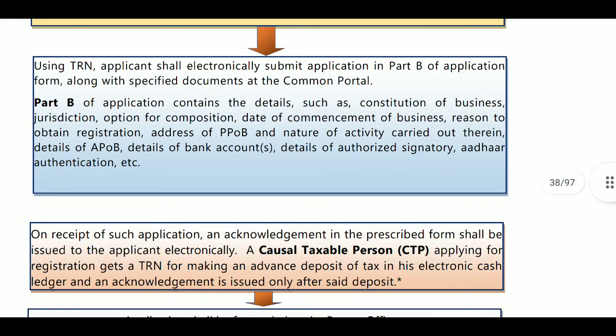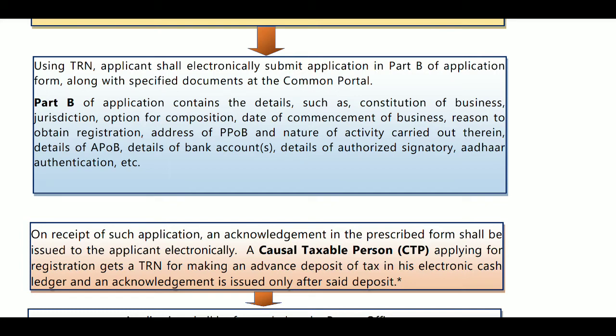Next, part B of the application contains details such as constitution of business, jurisdiction, option for composition, date of commencement of business, reason to obtain registration, address of principal place of business and nature of activity carried out there, details of additional places of business, details of bank account, details of authorized signatory, other authentication, etc.